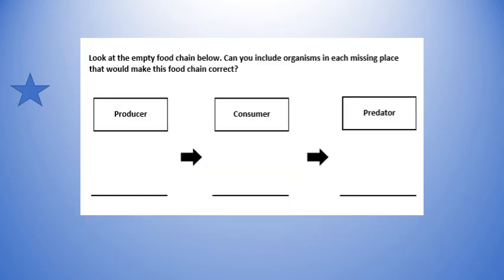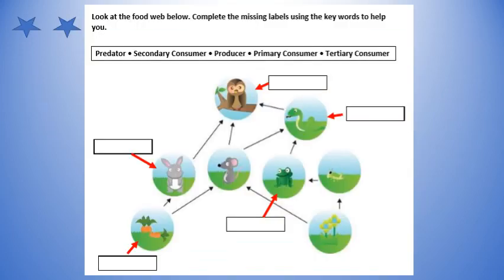And here is the 1-star task continued where you've got an empty food chain. Think about which organisms you can include to fill in the missing spaces to complete the food chain. Remember to take pictures of your work. So here we have a food web for the 2-star task and we've got labels that are missing. You can use the keywords in the bank there for completing the missing labels.